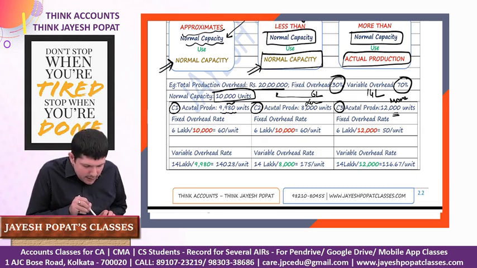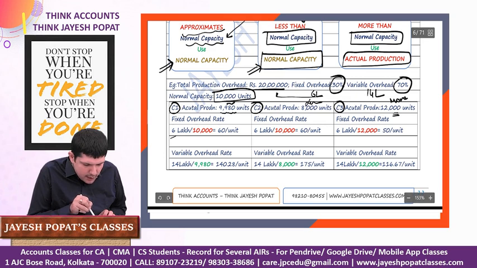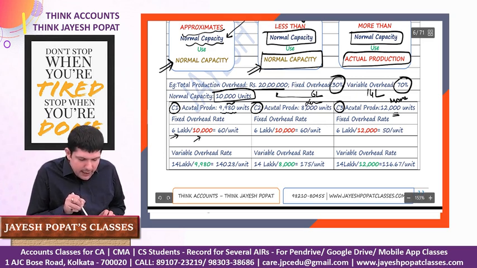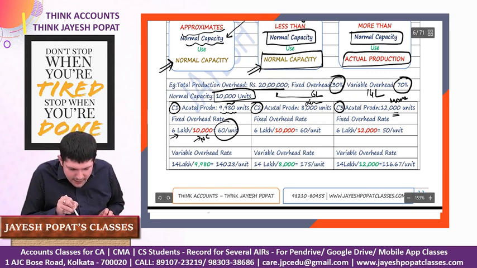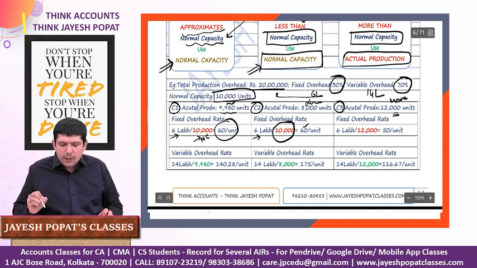So let us calculate the rate. For fixed production overhead, we have 6 lakh as fixed production overhead divided by 10,000, which is my normal capacity. We have 60 per unit. In the second case also, 6 lakh is the fixed production overhead. We'll take the normal capacity as the denominator, so 60 is the per unit rate.